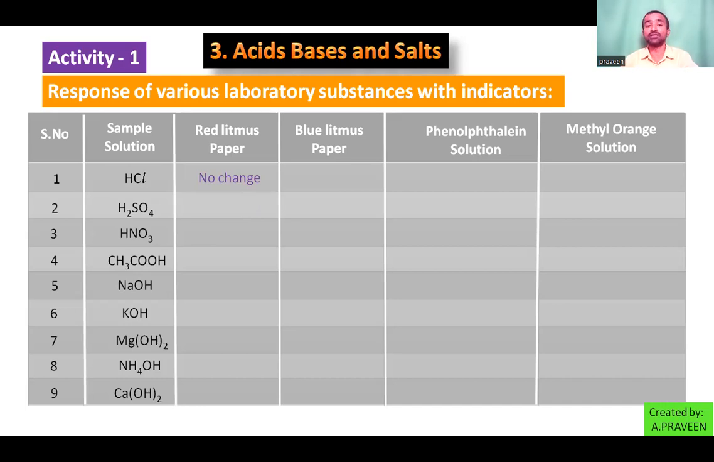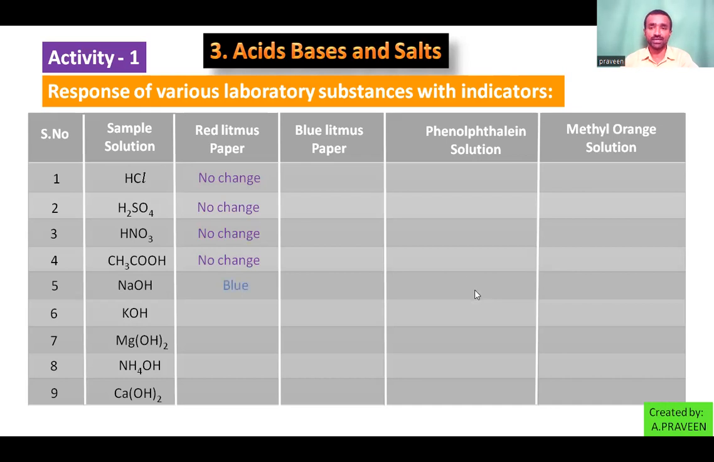Next, dipping that red litmus paper into sulfuric acid, H2SO4, red litmus paper is also not affected. So no change. Nitric acid, HNO3, does not affect the red litmus paper. Acetic acid does not affect red litmus paper. Then introducing that same red litmus paper into caustic soda, sodium hydroxide, I notice that the red litmus paper changes into blue color.